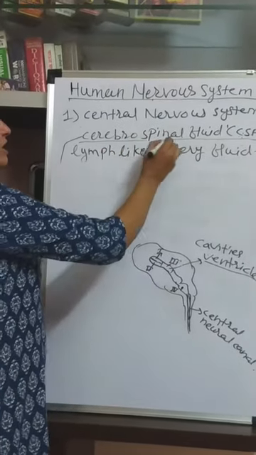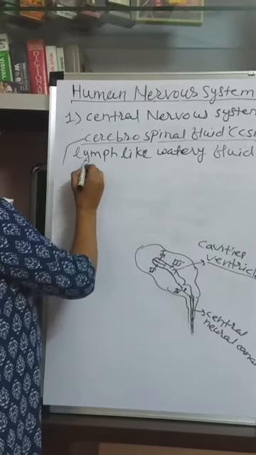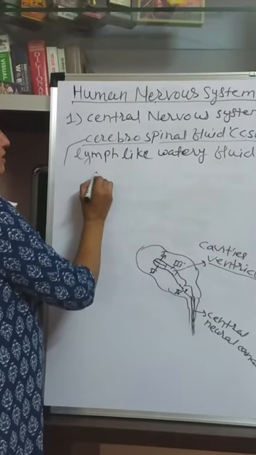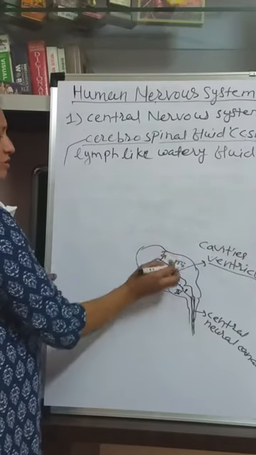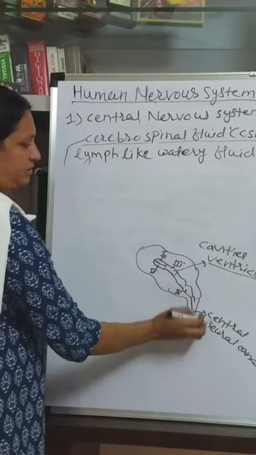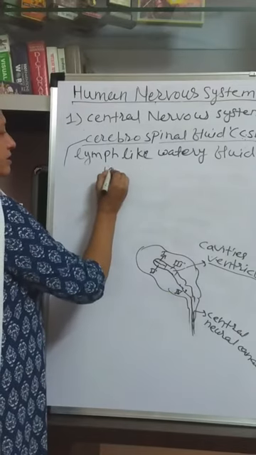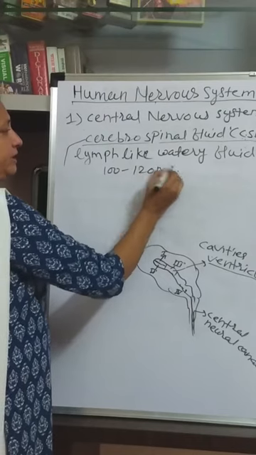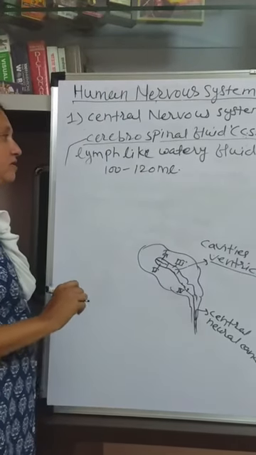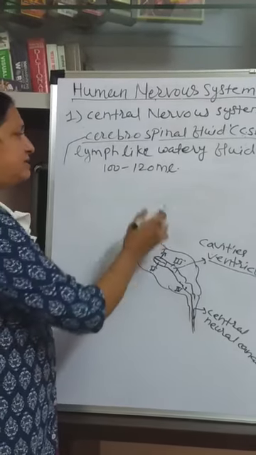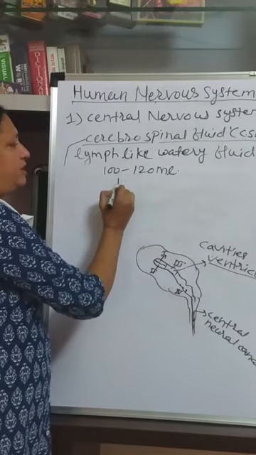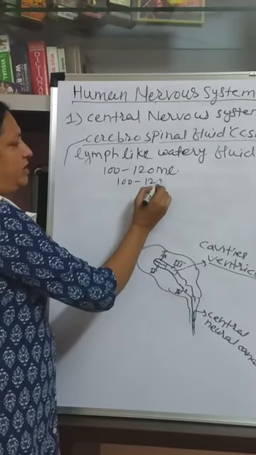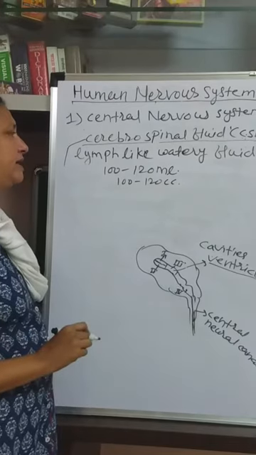The quantity of cerebrospinal fluid in the nervous system, brain and spinal cord together, is 100 to 120 milliliter, or it occupies a volume of 100 to 120 cc cranial capacity.